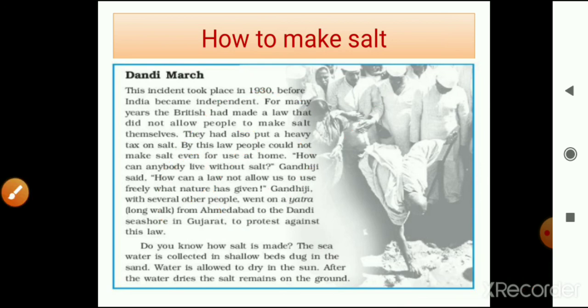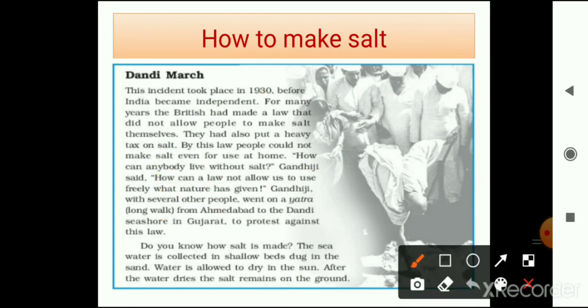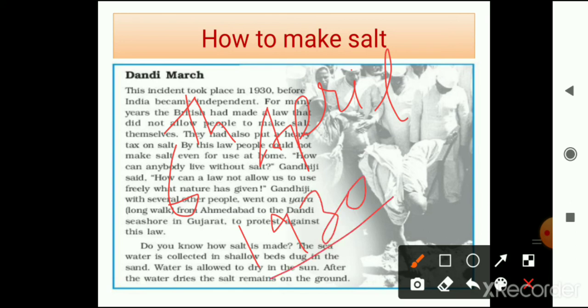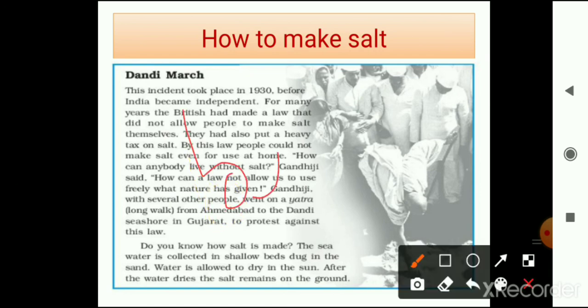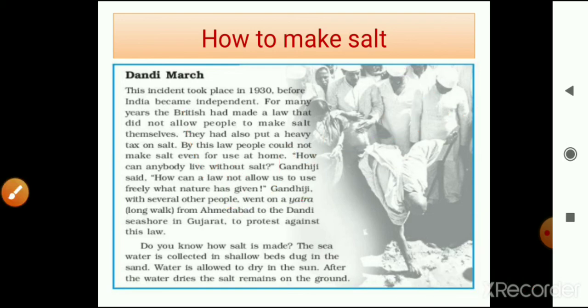So on 6th April 1930, Gandhiji made salt from the seawater and broke the law which was implemented by the British government.